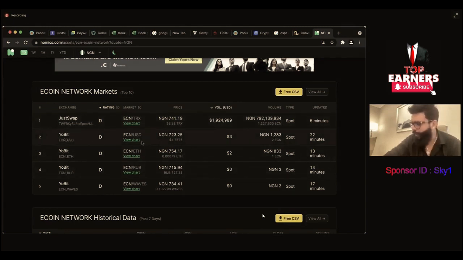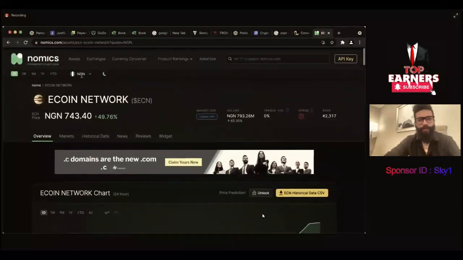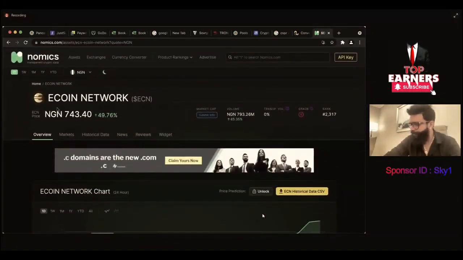Your market, PancakeSwap with the pair of ECN with the currencies that are going to come with the yield farming, and this price is going to be the accumulated price for any currency. If you see the price on CoinMarketCap, that price is the accumulated price on all the exchanges. So they collect the price from all the exchanges. Suppose Tron is trading on let's say 200 exchanges, 300 exchanges.